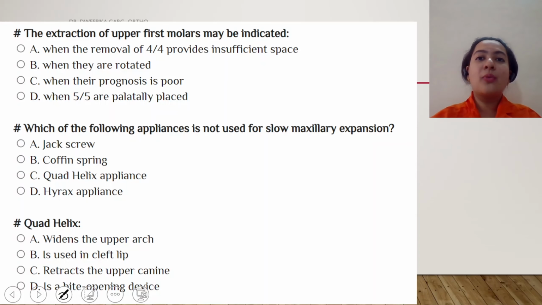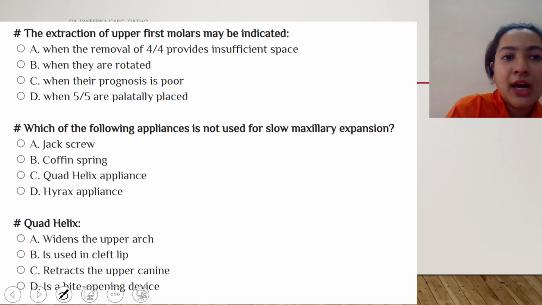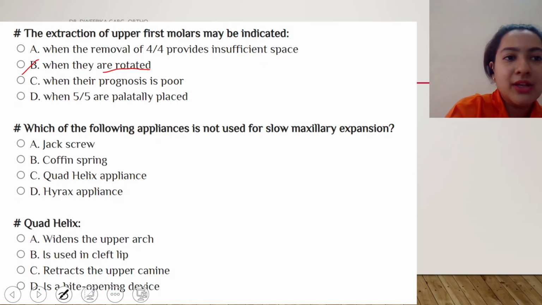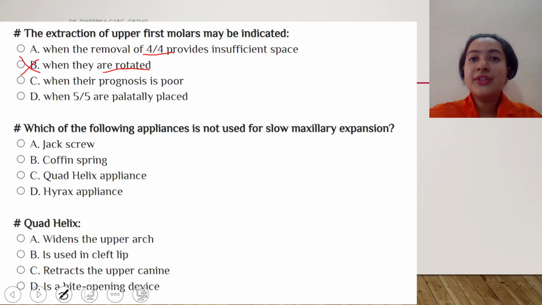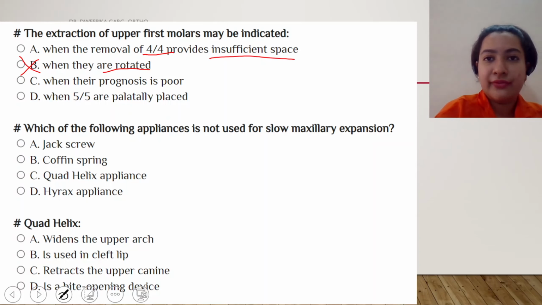Okay, now let us go by elimination system. If my upper first molars are rotated, I will not extract them. I will correct the rotation. So this is cancelled. And when I'm already extracting upper first premolar on both the sides and still the space is insufficient, I will not extract first molar.